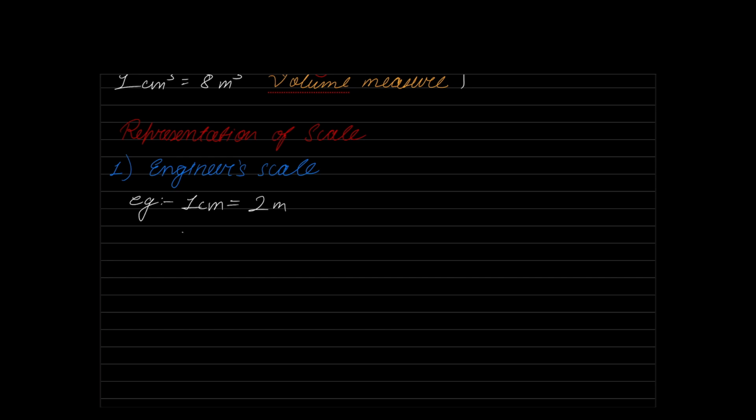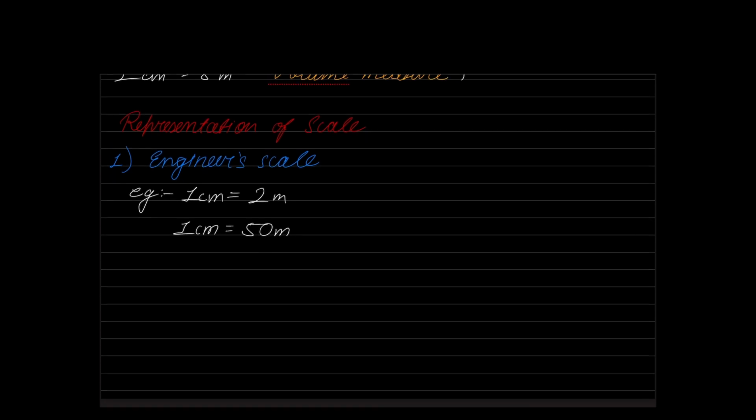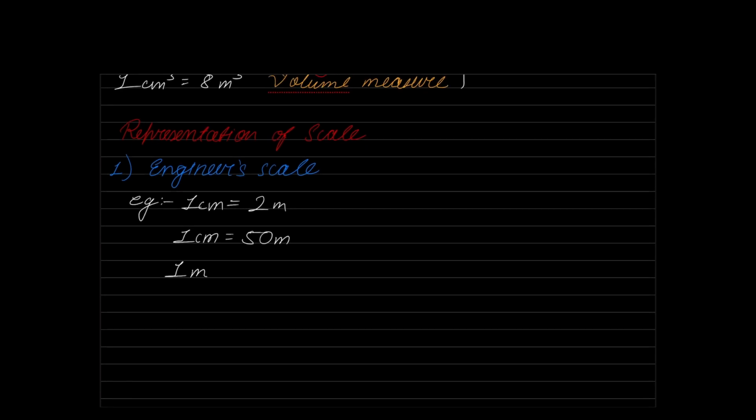That is also engineer scale. 1 millimeter is equal to 3 meters, also engineer scale. 1 inch on the paper is equal to 6 feet, also engineer scale. If you remember our numerical here, the representation I used was also nothing but engineer scale. That is the first representation of scale, engineer scale, not very important for us.